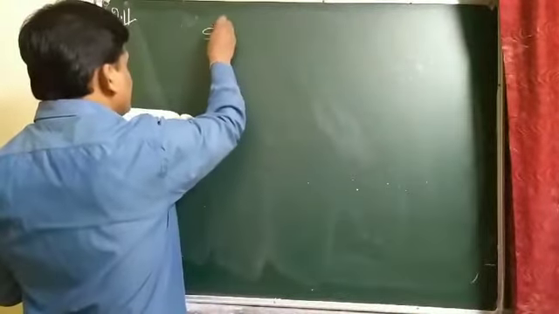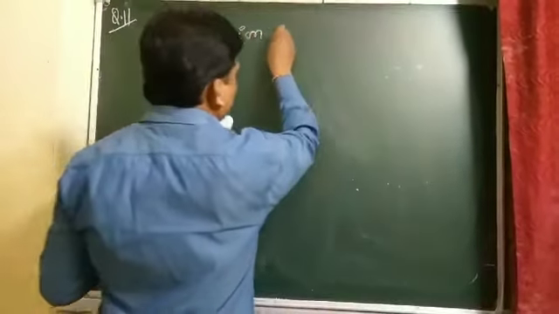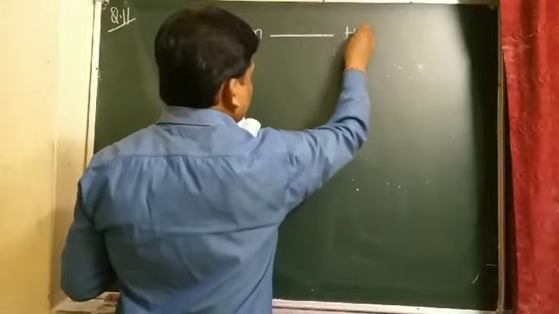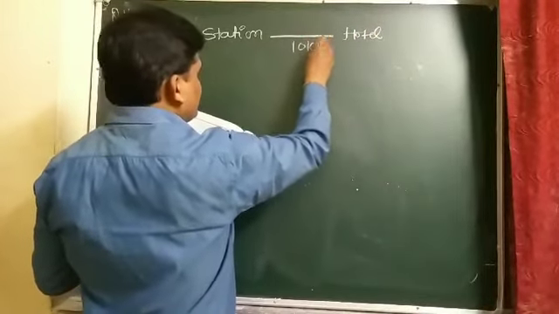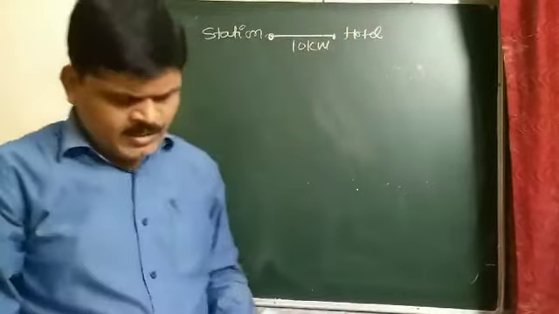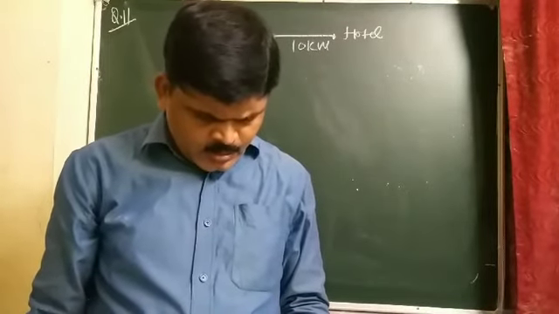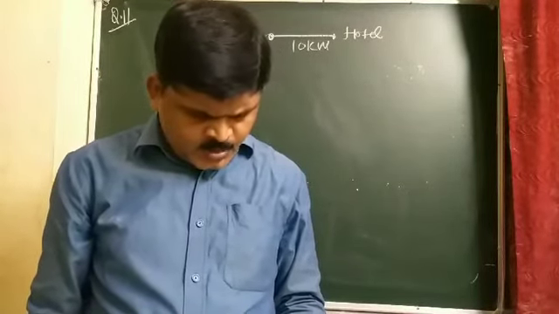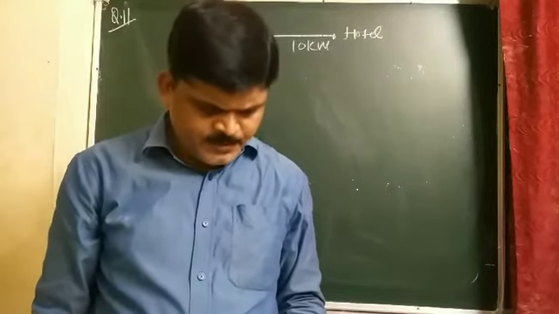So station to hotel, straight road, that is 10 km. Station to hotel, straight path, 10 km.